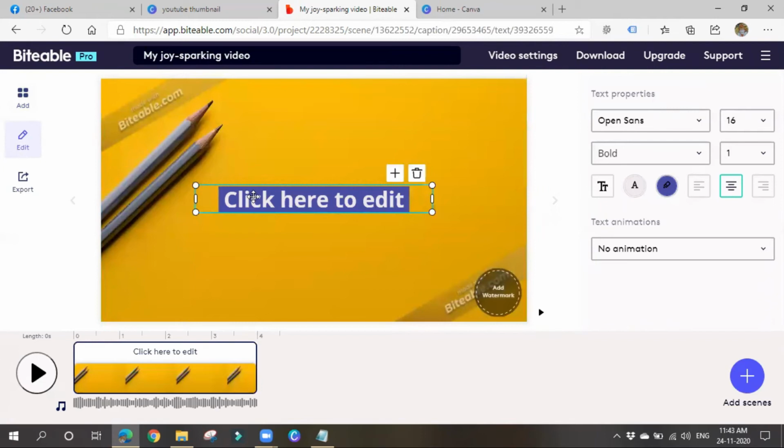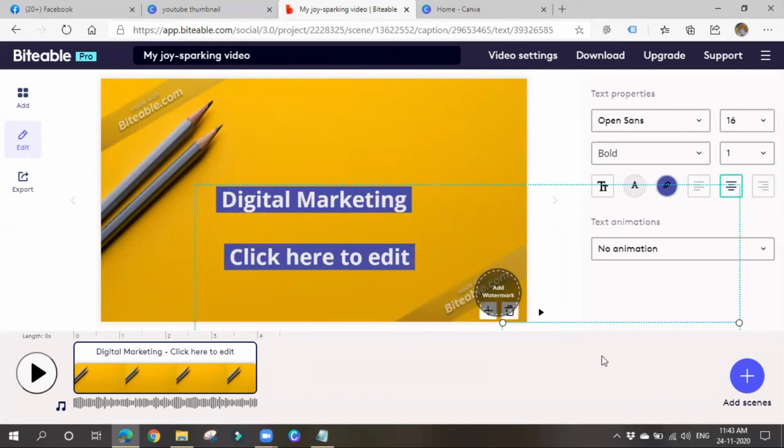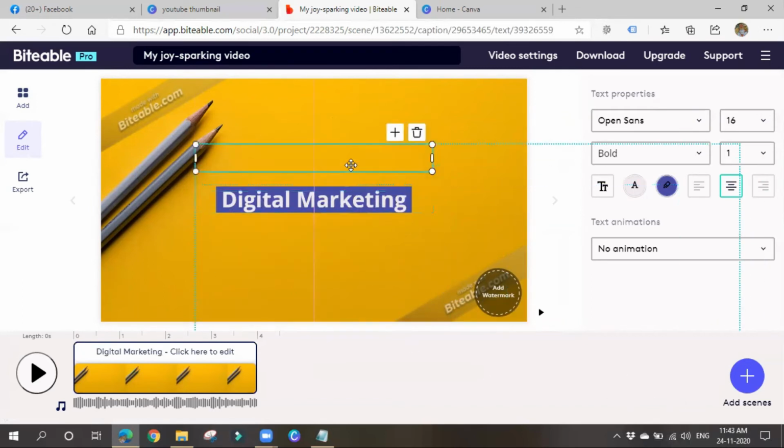Simply you can write whatever text you want, and you can go for adding multiple slides also. If you want to add any other text template, you can add it like this. Otherwise, I'll remove it.